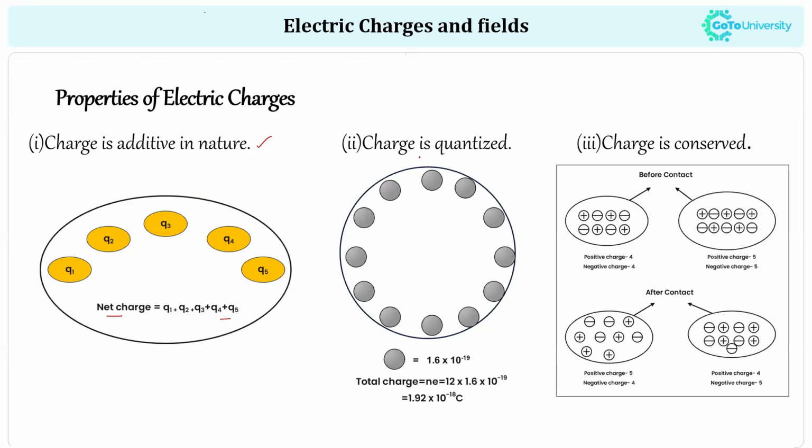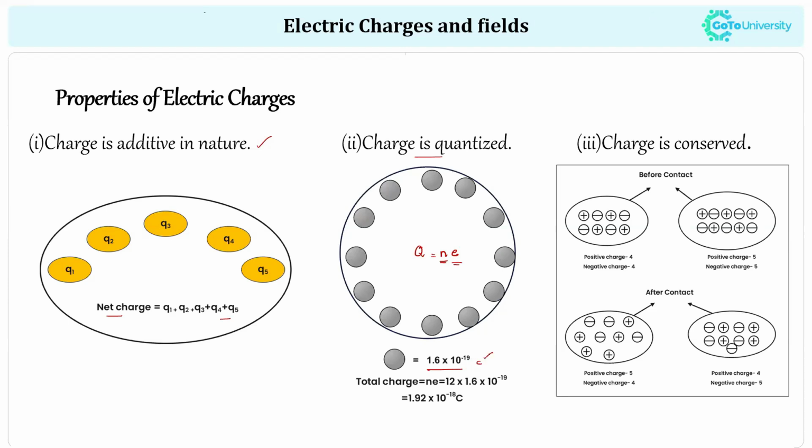The second property is that charge is quantized, which means the total charge within a system is calculated using the formula Q = Ne. Here N represents the number of charges inside the body or system where we are calculating the total charge, and e represents the charge of an electron, which is always equal to 1.6 times 10 to the power negative 19 coulomb.